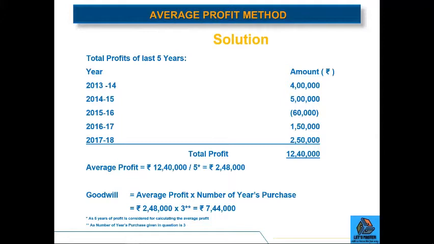If this 3 would have been 2, we would have multiplied it by 2, or if it would have been 4, we would have multiplied it by 4.